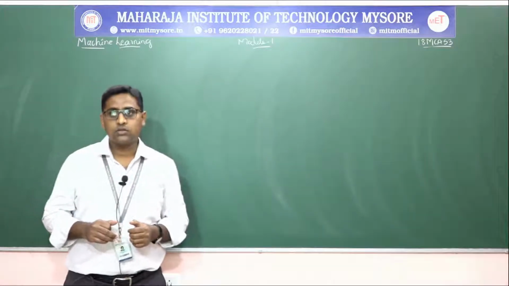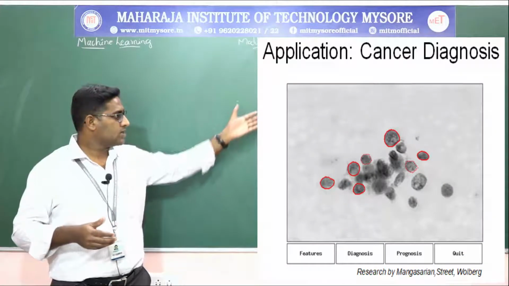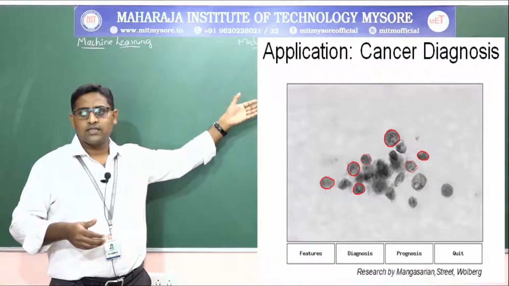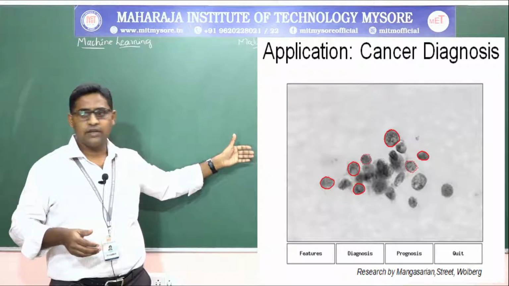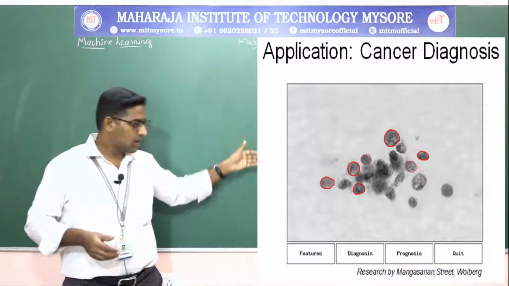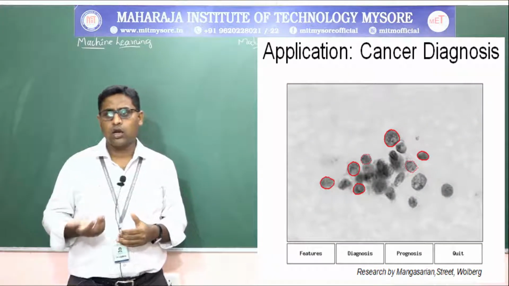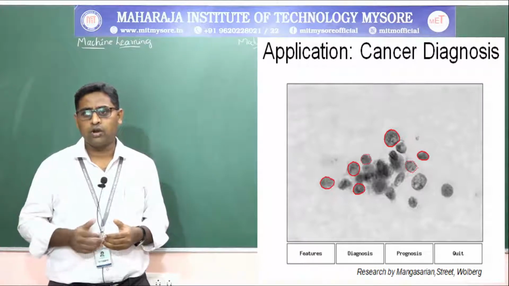Next, to tell which type of diagnosis you need to do for the cancer application: in cancer diagnosis, you need to identify the features. So feature identification has to be done, then diagnosis, then prognosis, and then you quit the application.